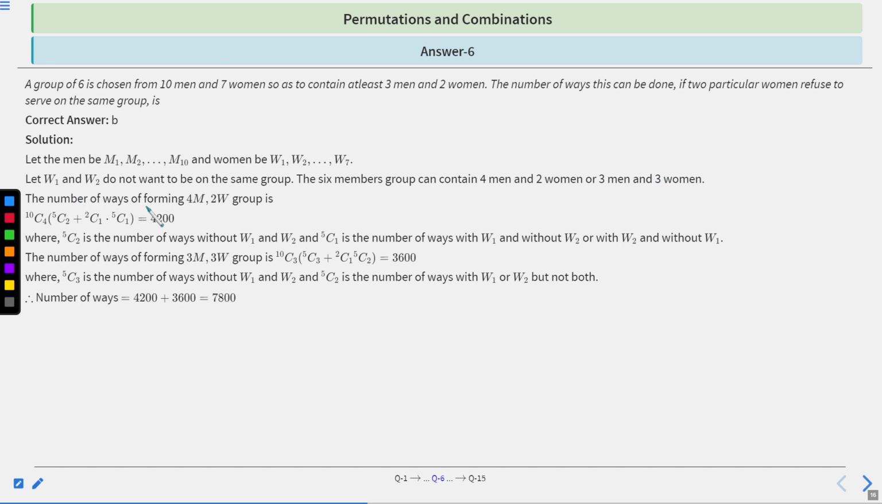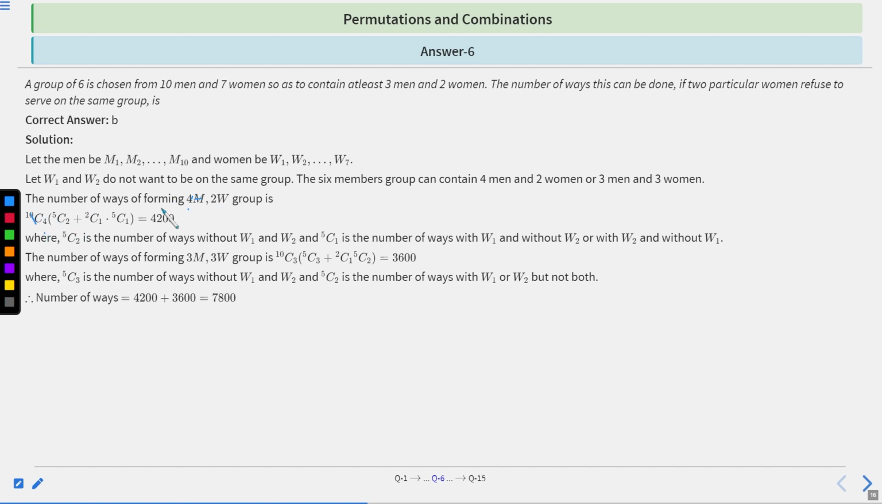The number of ways of forming a 4 men, 2 women group is 10C4 into (5C2 plus 2C1 into 5C1), clear? Since we have to select a group of 6 from 10 men, there are 4 men, right? So 10C4.